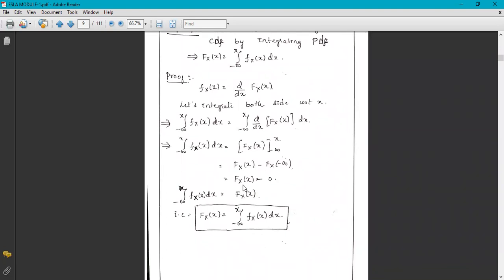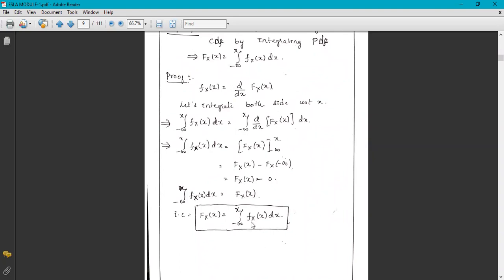Therefore, F_X(x) stays as it is. The integration of the PDF function equals the CDF. By integrating the PDF, we get the cumulative distribution function.